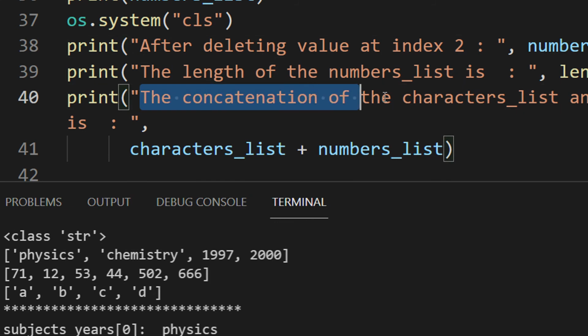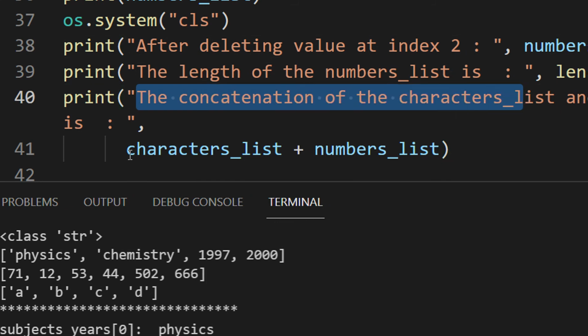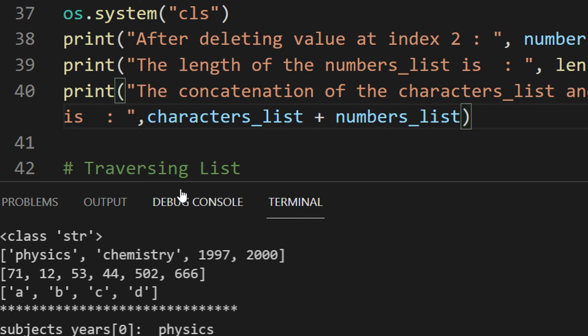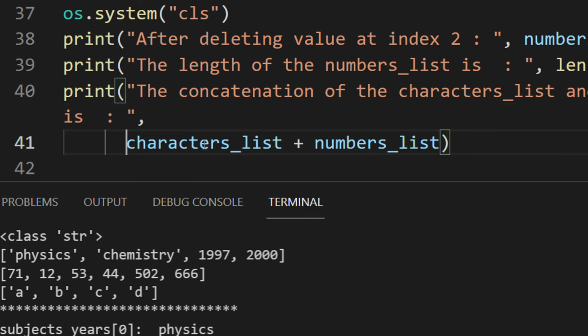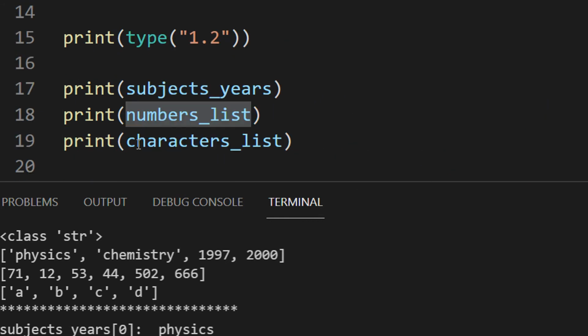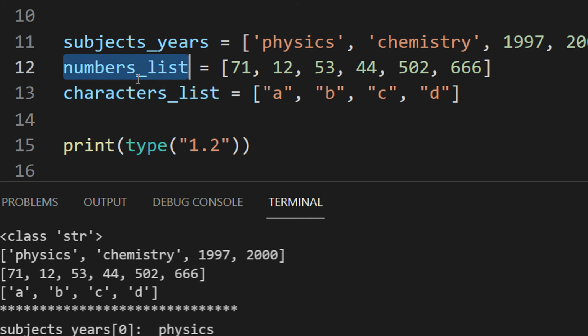Okay, now how do we concatenate two lists, right? You can see I'm using the plus operator here. Let me just take this in the backend. See what I'm doing here, character list plus number list, right? What was my character list? Character list is this and number list is this.